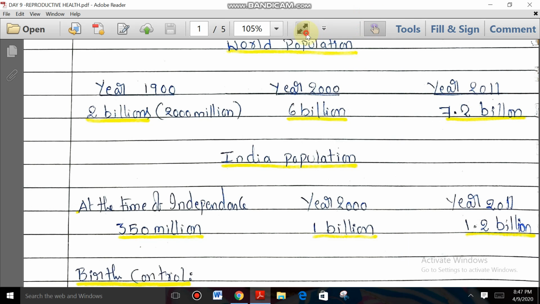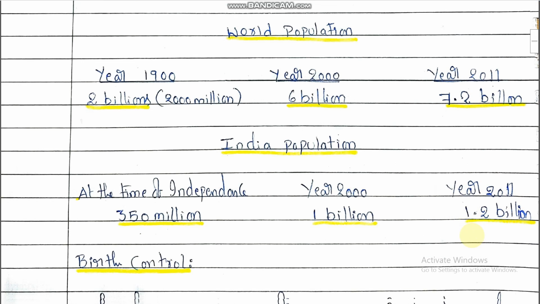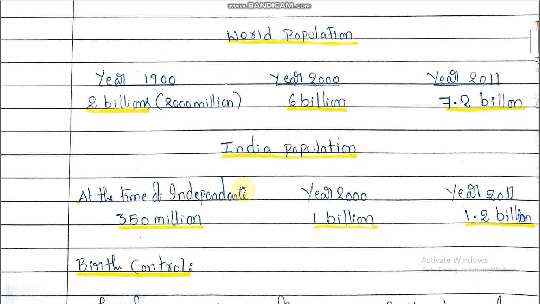And coming to the India population: at the time of independence, 350 million; in the year 2000, 1 billion; and in the year 2011, 1.2 billion. So a huge increase takes place from 1947 to the year 2000, and after that, in 2011, 1.2 billion. So the population increased hugely and rapidly. Whatever numbers are given in the NCERT textbook are the most important for the NEET examination.